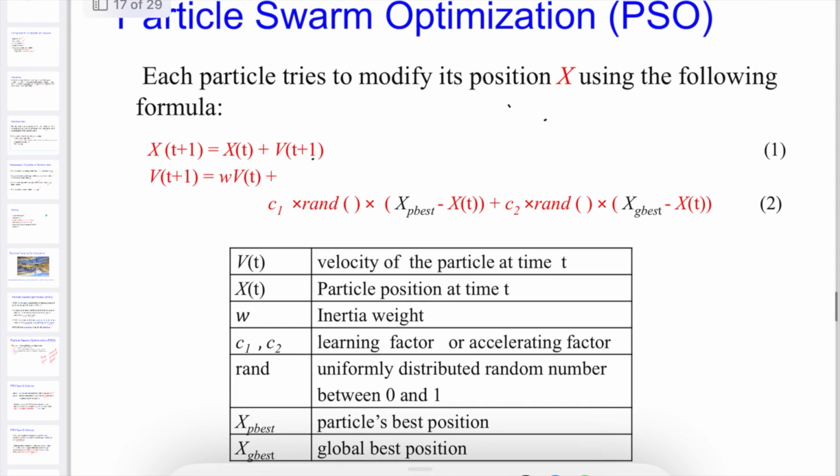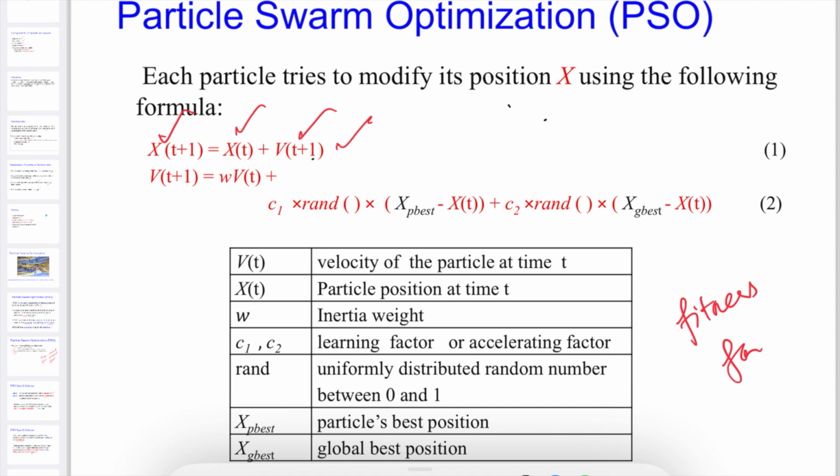Now we can see the objective function, also called the fitness function. Here x of t plus 1 is the next position, x of t is the current position, and v of t plus 1 is the new velocity for the next position. The formula is how to move from one position to another position with the given velocity. So v of t plus 1 is the velocity to attain a new position, x of t is the current position, and x of t plus 1 is the next position. This is how we can model particle swarm optimization in our software, the mathematical model.